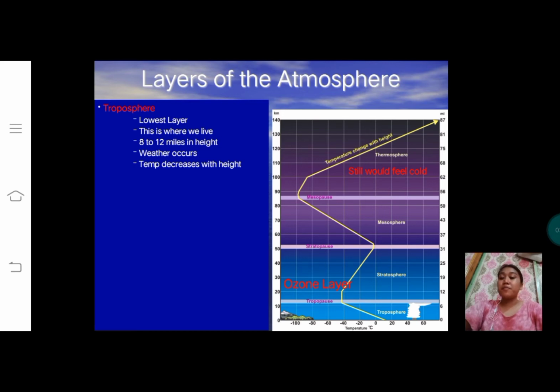At the pole, just under 4 miles high. The transition boundary between the troposphere and the layer above is called the tropopause. Both the tropopause and the troposphere are known as the lower atmosphere.